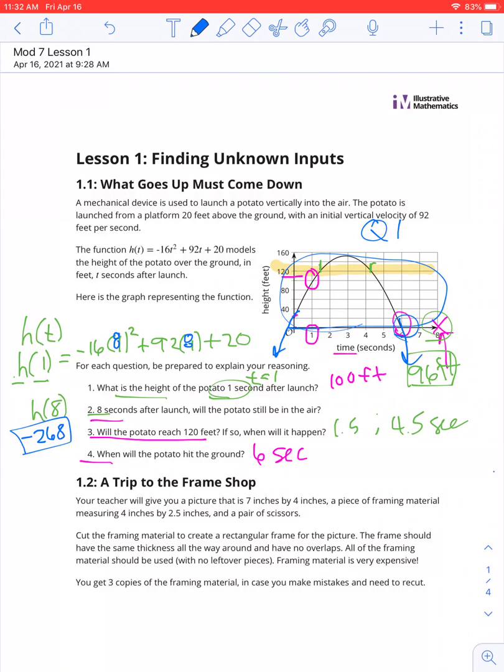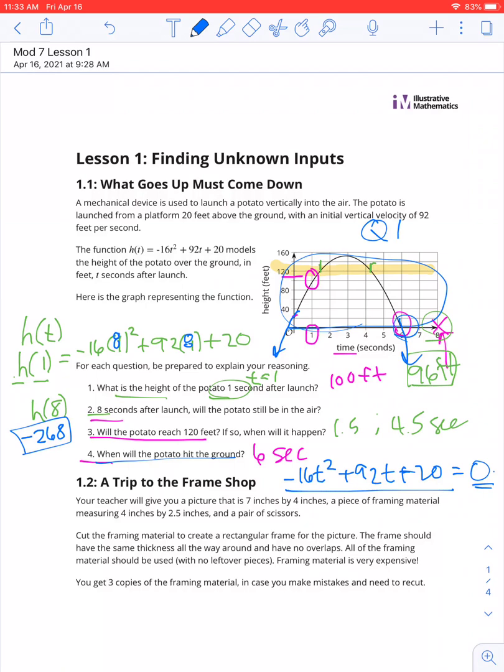The function continues. Remember, x squared functions have little arrows on the end. Like they're going to go on and on forever. But for our story problem, the only part that makes sense is happening here in quadrant 1, where we have a positive time and a positive height. After this thing hits the ground, it's over for the potato. Just squished. Maybe it's a mashed potato, maybe it's a diced potato, nobody knows.